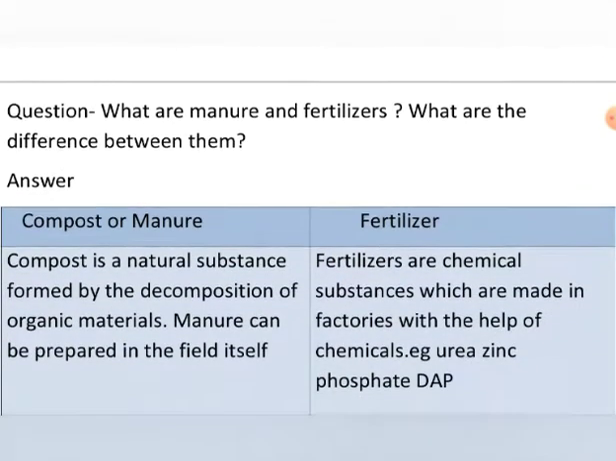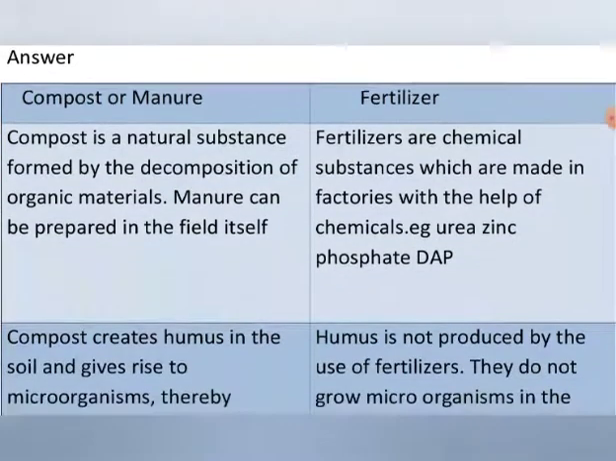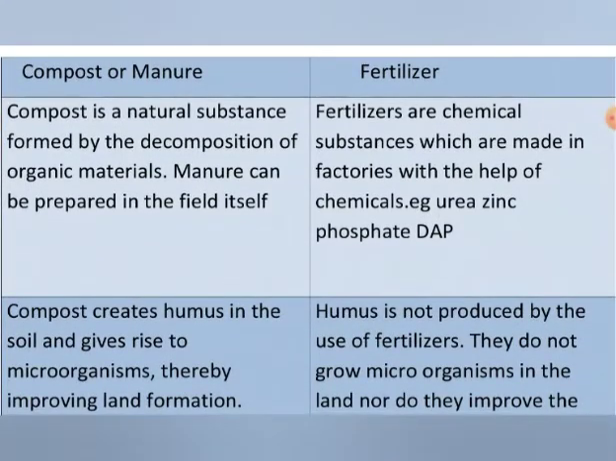Now we have two words, manure and fertilizer. What do you understand by manure and fertilizer, and what are the differences between them? Let me discuss. We take a comparative study of manure and fertilizer. We also call manure compost. Compost and manure are the same substance. What is compost or manure?